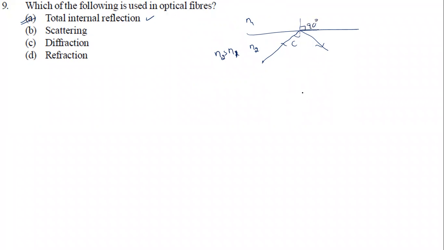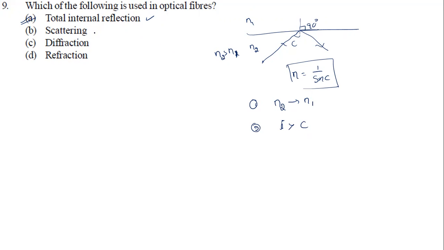So what is critical angle? n is given by 1 by sin C. The angle at which the incident light ray grazes the surface separating two media is what we call the critical angle. So what are the conditions for TIR to happen? First, the light ray must travel from denser to rarer medium. Second, the angle of incidence must be greater than the critical angle. These are the two conditions you need to remember.